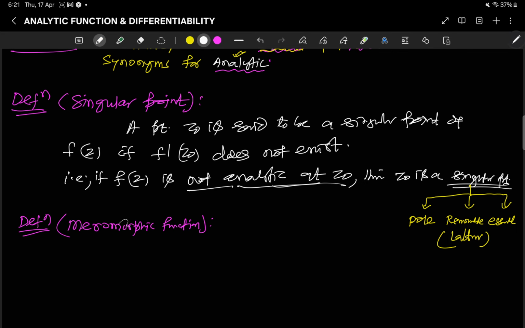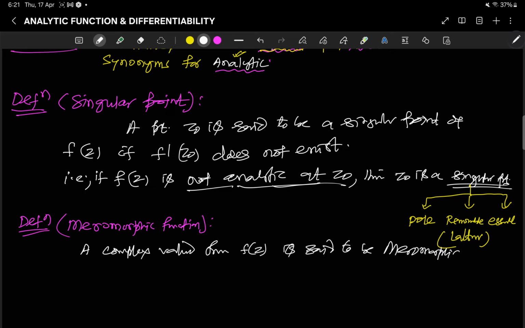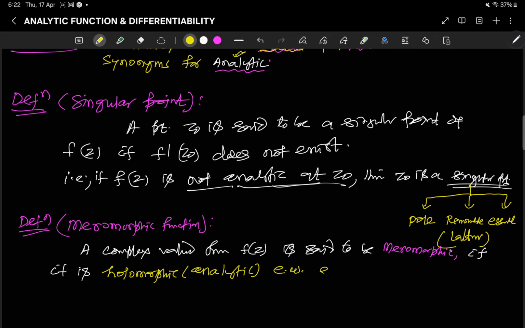Now coming to the definition of a meromorphic function: a complex valued function f(z) is said to be meromorphic if it is holomorphic, or we call it analytic, everywhere except at isolated points.